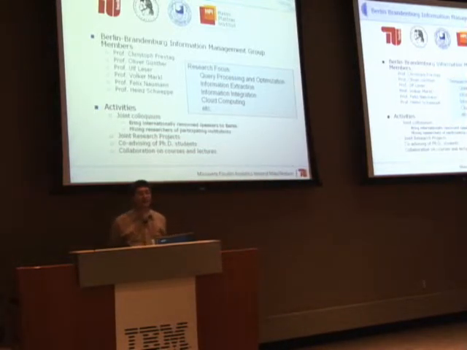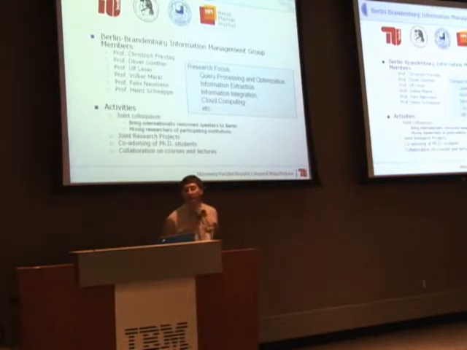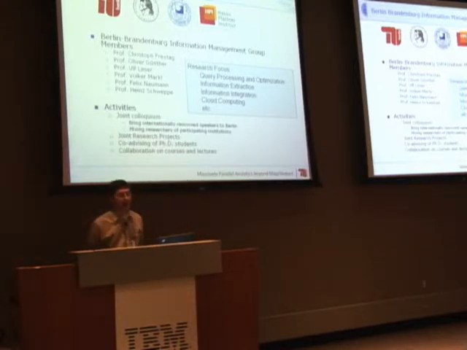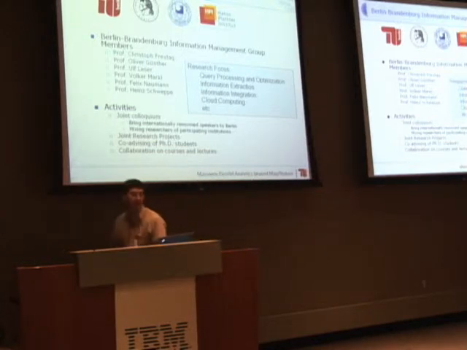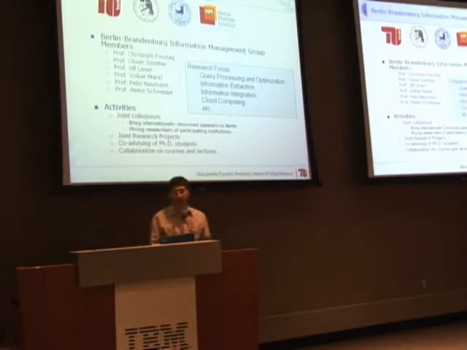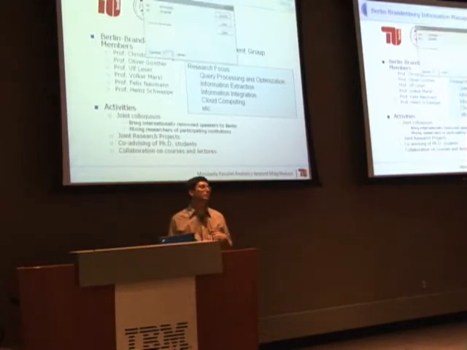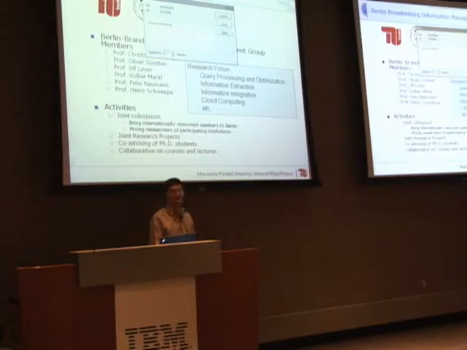So there's a group of professors. We have a couple of universities, as said, and there's Christoph Freytag, Oliver Günther, Ulf Leser, Felix Naumann, and Heinz Schweppe at TU Berlin, where I am, Humboldt University, Free University, and the Hasso-Plattner Institute. And we are actually really working very hard on leveraging this critical mass by having a joint colloquium where we bring in internationally renowned speakers and mixed researchers from the participating institutions. Bernie actually has given a talk there once already.